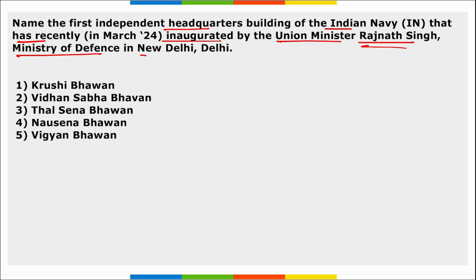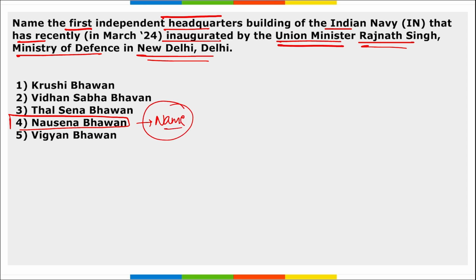Next, name the first independent headquarters building of the Indian Navy that was recently inaugurated by Union Minister Rajnath Singh of the Ministry of Defence in New Delhi. So, where is the first independent headquarters building, and what is the name of it? It is Nausena Bhavan. Correct? This is the name of this headquarters building of the Indian Navy, inaugurated by Union Minister Rajnath Singh, Ministry of Defence, in New Delhi. And where is this located? What is the location of it? It is in the cantonment area of New Delhi.